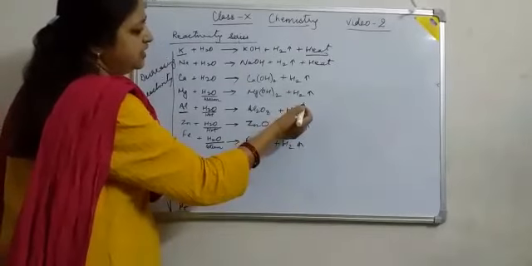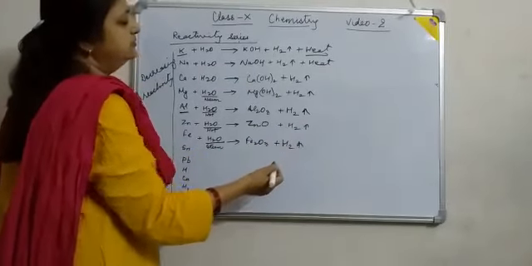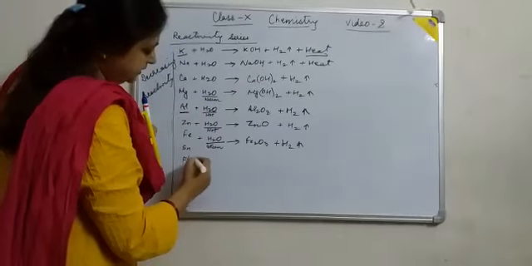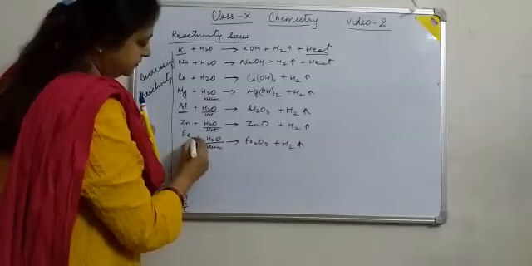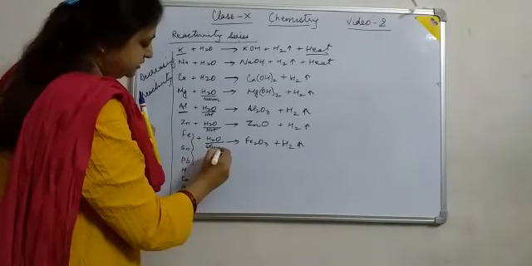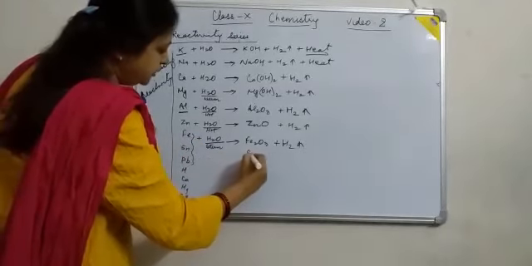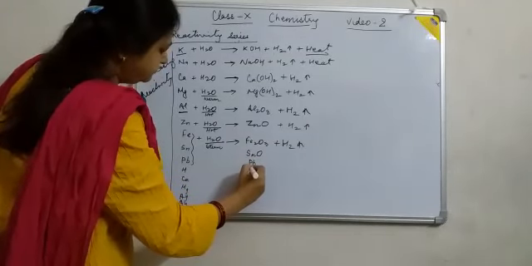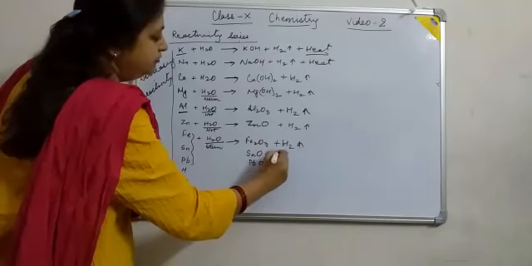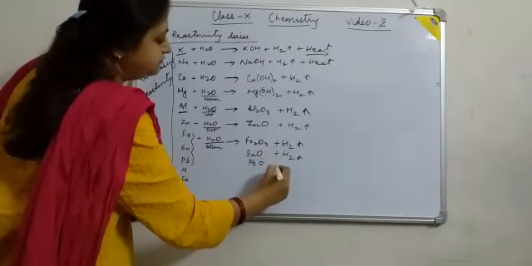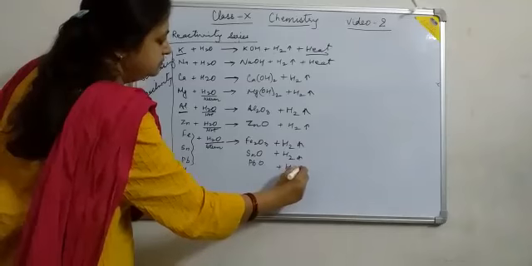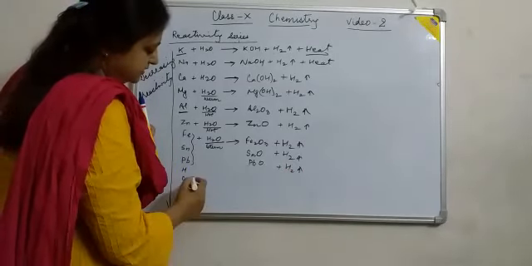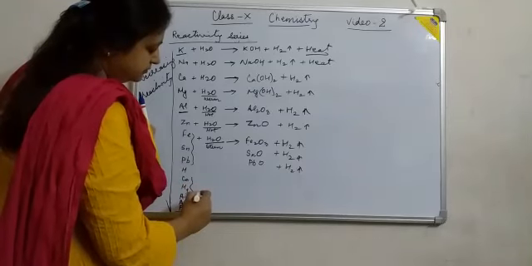These reactions are not exothermic. Likewise, tin and lead, when they react with steam, form their corresponding oxides, tin oxide and lead oxide, along with hydrogen. Copper, mercury, silver and gold don't react with water.